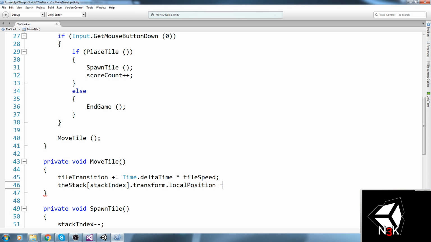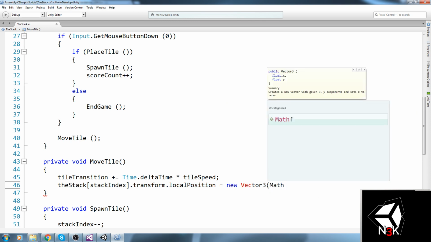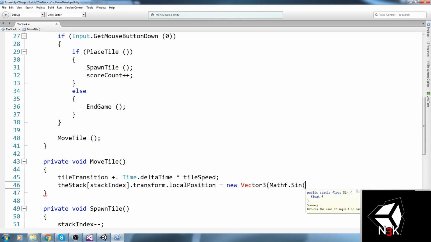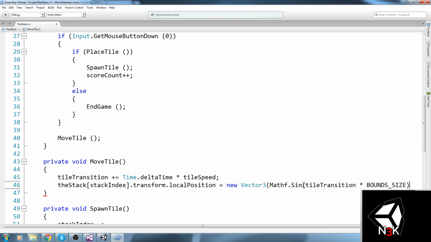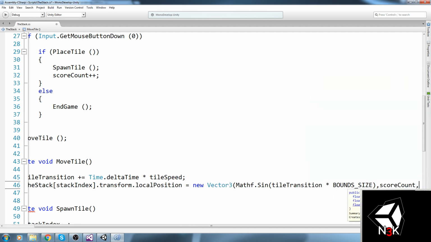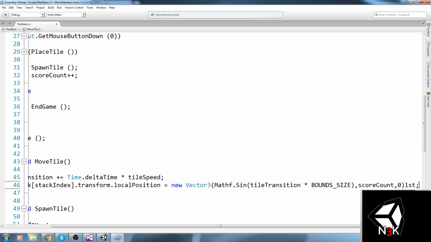So transform.localPosition is equal to a new Vector3, and then we did Mathf.Sin, and we use sin of tile transition times bound size, like this. So that's for the x-axis. For the y, we're going to stay on the score count, and for the z, we don't really have any way to track the z just yet.